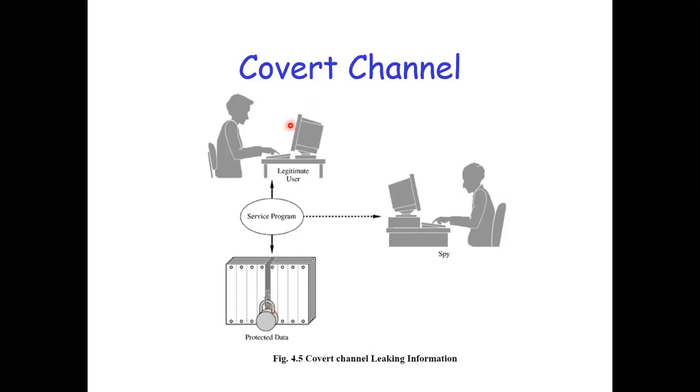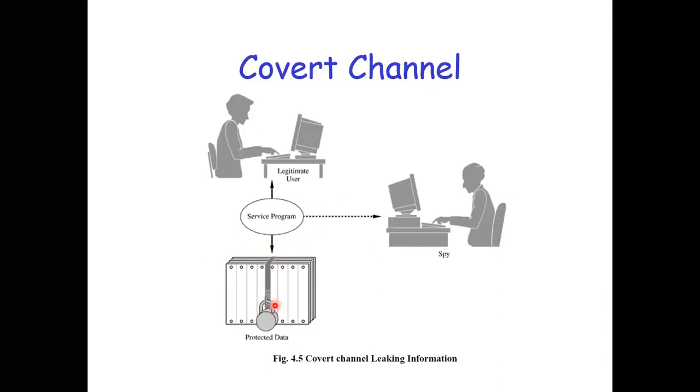You have a legitimate user, you have a service program, you have a protected data. Now, the covert channel lies here: the communication that is happening from the protected data via the service program to a spy. Why should the spy have access? The spy is not authorized to access the protected data, but somehow, if you have written a program, for example if you have planted a Trojan horse inside your service program, then through that Trojan in the service program you are revealing the information from the protected data to a spy. We call it a covert channel.